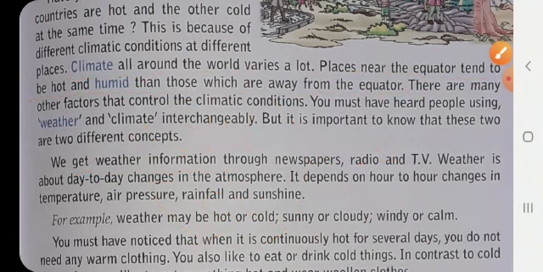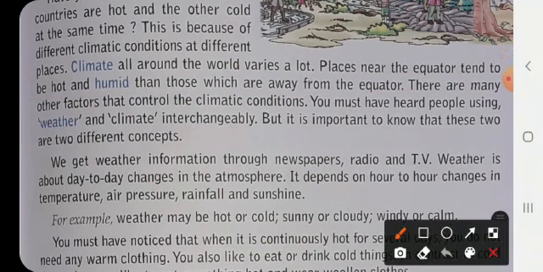Now coming on to the chapter. You must have heard people using weather and climate interchangeably. Generally, we use weather and climate for the same thing. But it is important to know that these are two different concepts.